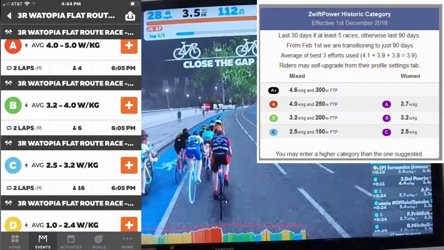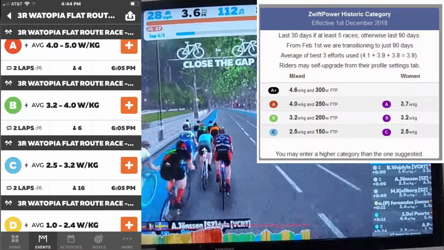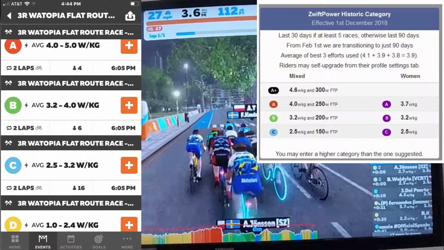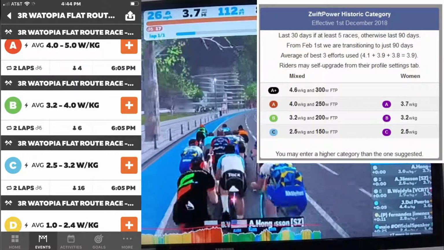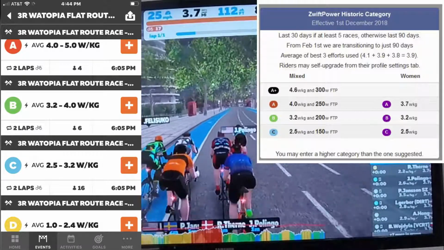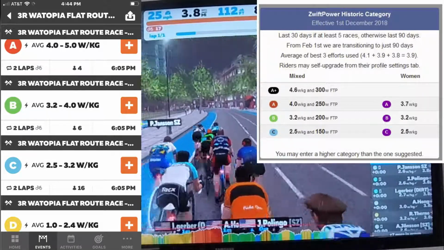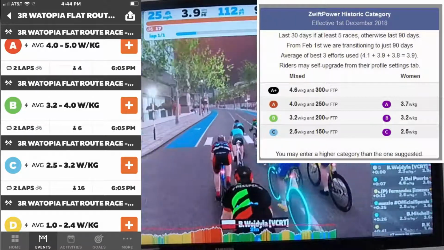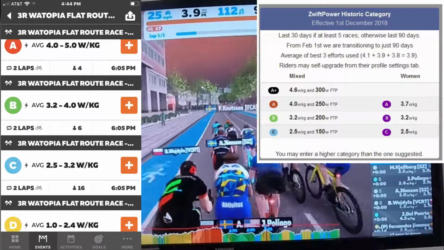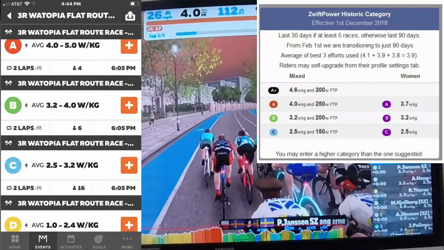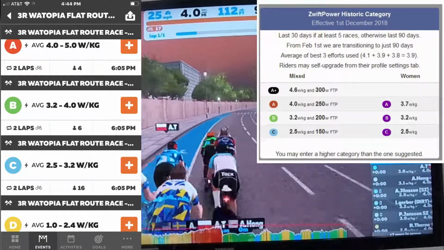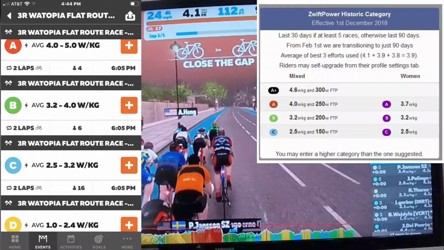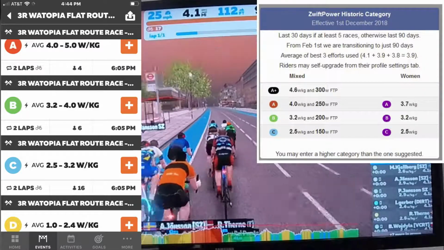Now let's say that you've been racing on Zwiftpower.com for a while, and you want to know how your minimum category is established. Keep in mind that if you race below your minimum category, you're going to receive another type of disqualification code. Zwiftpower.com goes back 90 days and looks at your best 3 20-minute power performances. They then take 95% of that and establish your FTP, along with your watts per kilogram at that FTP. Then using the legend in the insert on the right, they establish your minimum category.